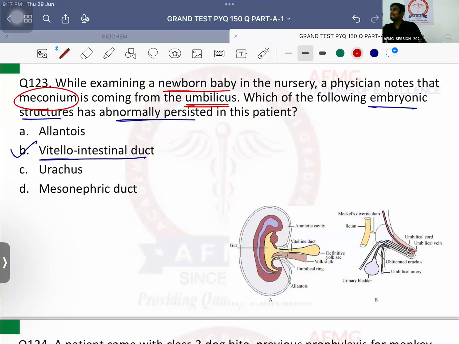That structure is known as allantois, and allantois ka remnant is known as urachus. It should also disappear after birth. But if it remains patent, then this is called urachal fistula. And what will come out by umbilicus now? Urine will come out. So that is due to complete patency of your allantois or urachus.